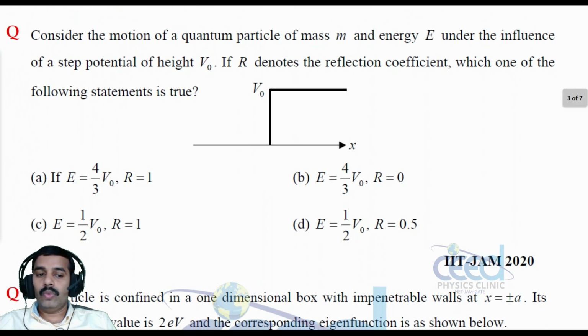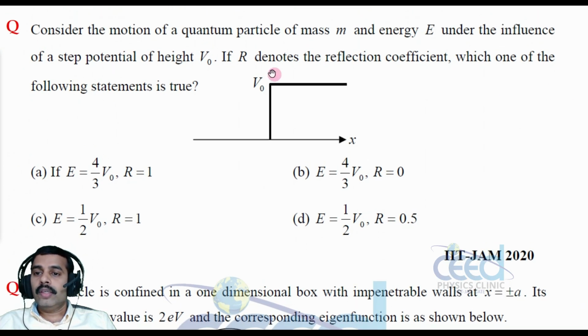Now let us come to another question. Consider the motion of a quantum particle of mass m and energy E under the influence of a step potential of height V0. If R denotes the reflection coefficient, which one of the following statements is true? Let us verify the different options.